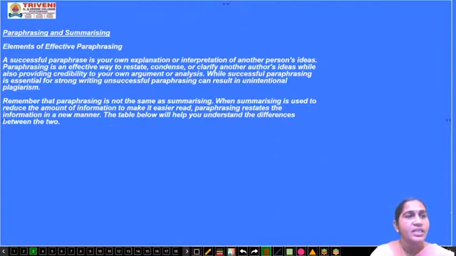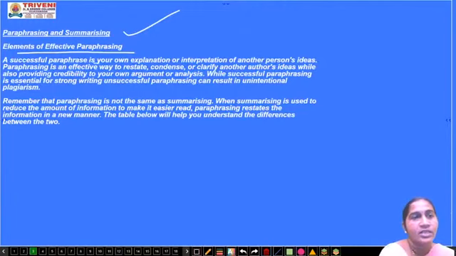Now, paraphrasing and summarizing. Elements of effective paraphrasing. A successful paraphrase is your own explanation. What is it? It is your own explanation or interpretation. Interpretation means putting another person's ideas into your own words or sentences.